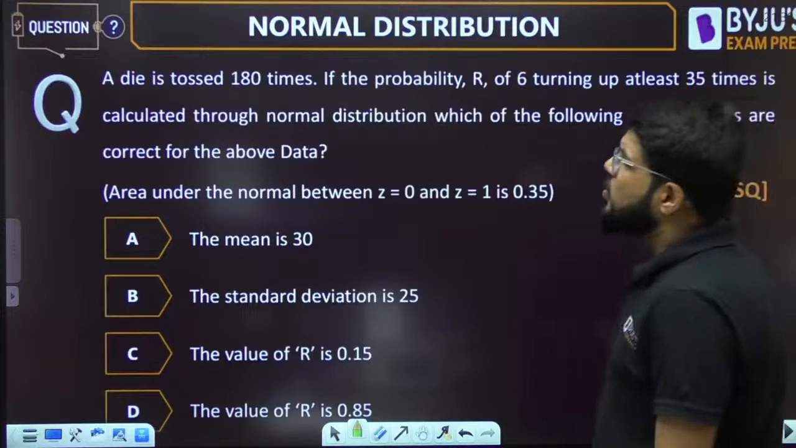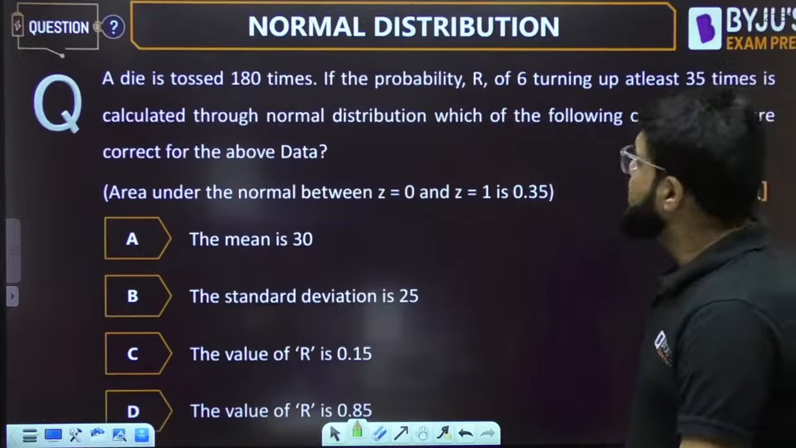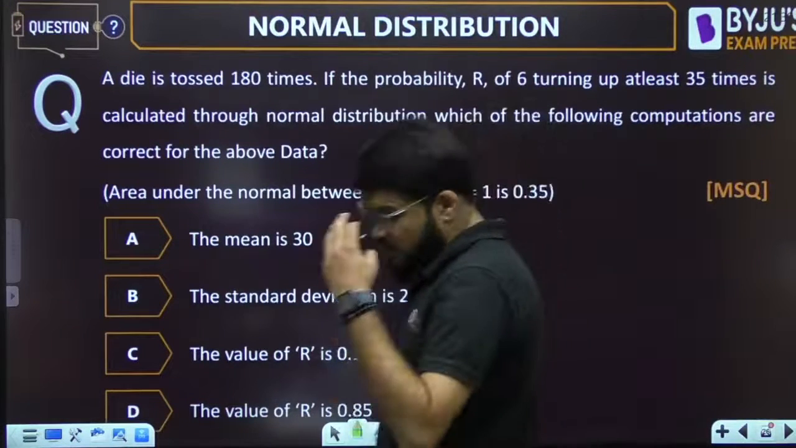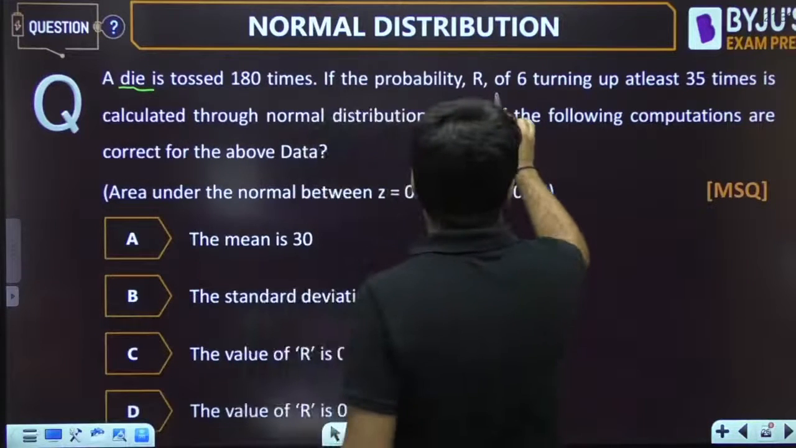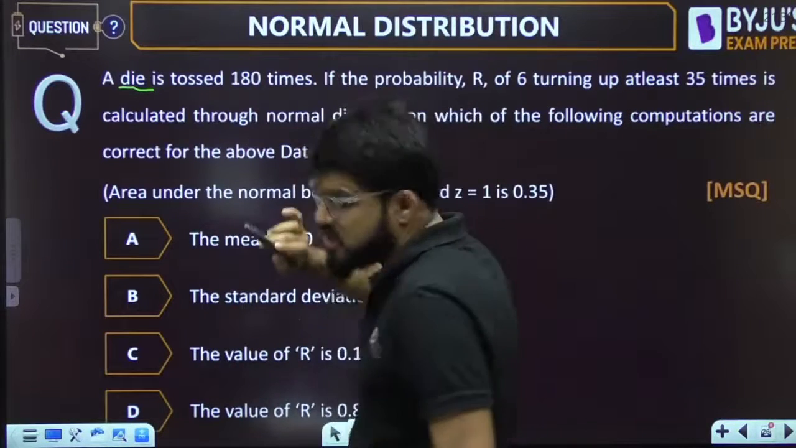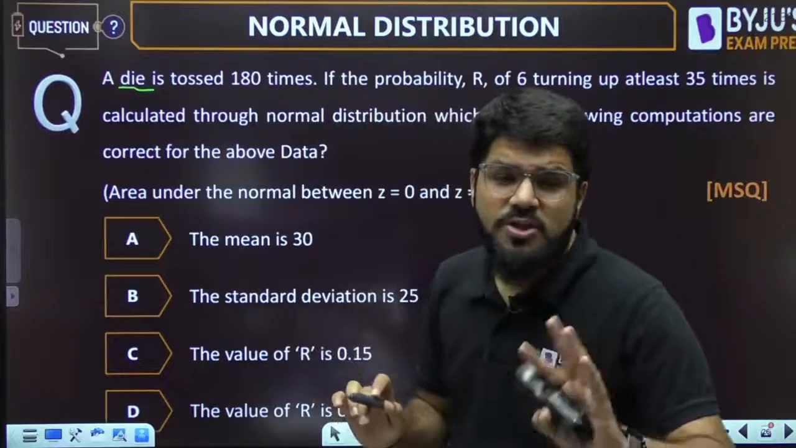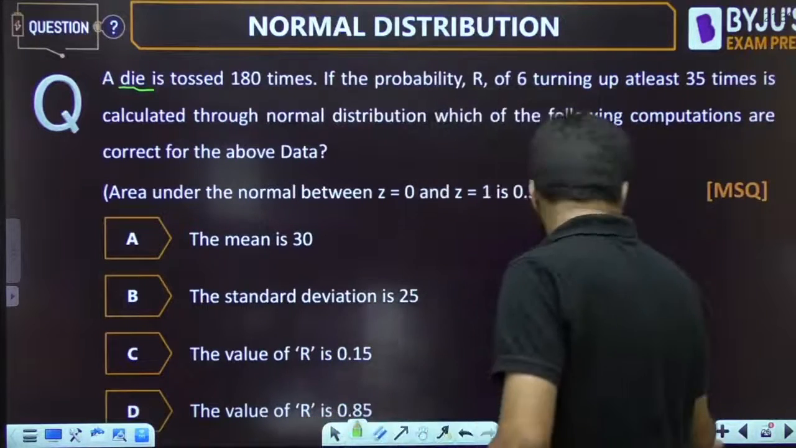Look into this. A die is tossed 180 times. If the probability R of 6 turning up at least 35 times is calculated through normal distribution. Now, this dice problem: in a die, 6 may come up, may not come up. This looks like what type of distribution?